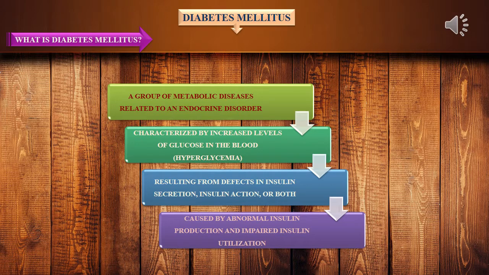This is about diabetes mellitus. It is a group of metabolic diseases related to an endocrine disorder characterized by increased levels of glucose in the blood, resulting from defects in insulin secretion, insulin action, or both, caused by abnormal insulin production and impaired insulin utilization.